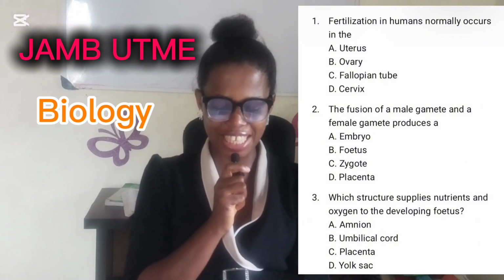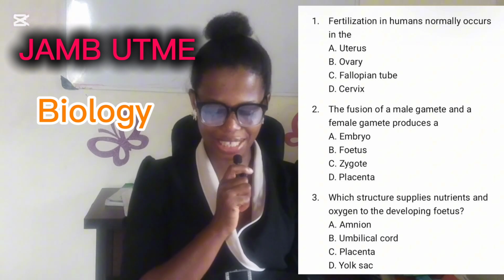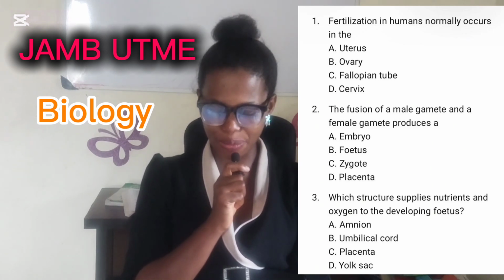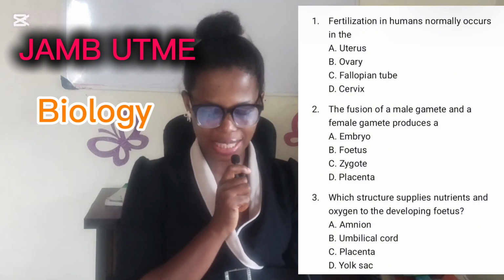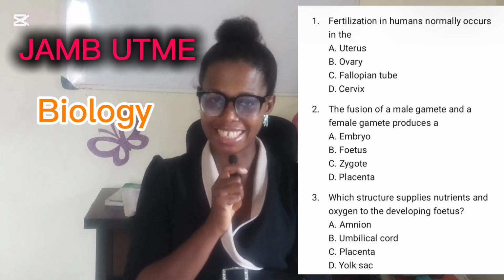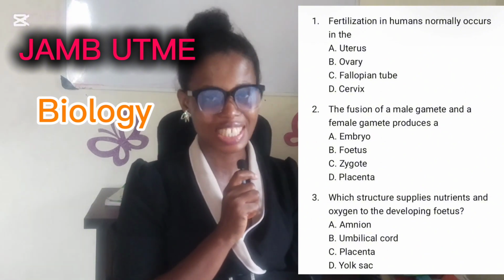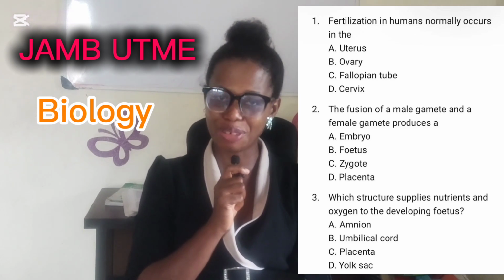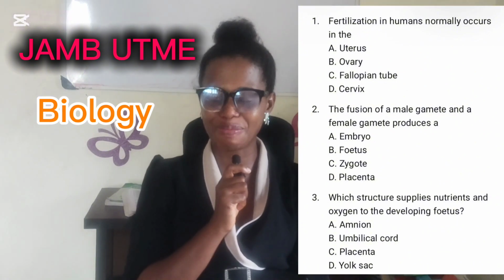All right, the next question is: which structure supplies nutrient and oxygen to the developing fetus? This one should be very simple. We have option A, amnion; option B, umbilical cord; option C, placenta; and option D, yolk sac. Which one is the correct answer? All right, the correct answer is option C, placenta. That's the structure that supplies nutrient and oxygen to the developing fetus.